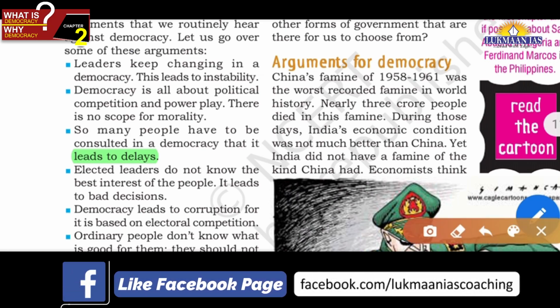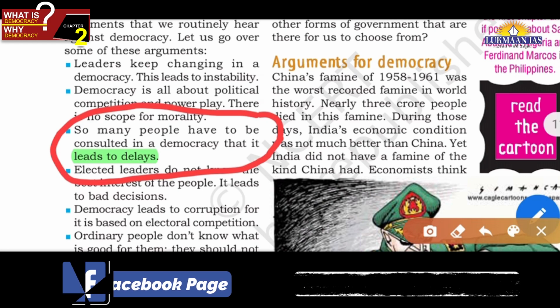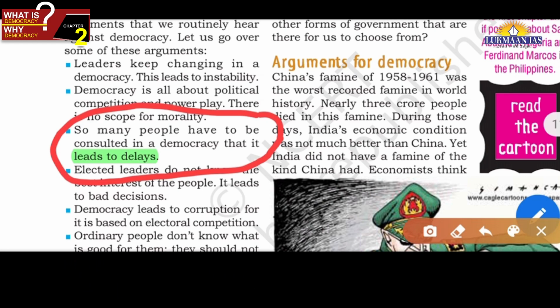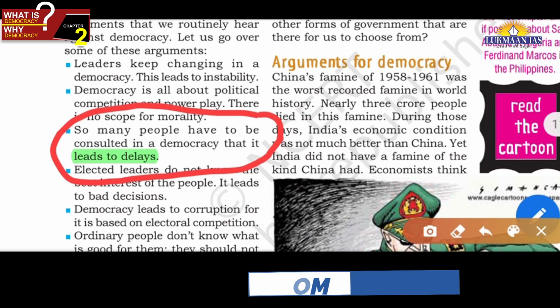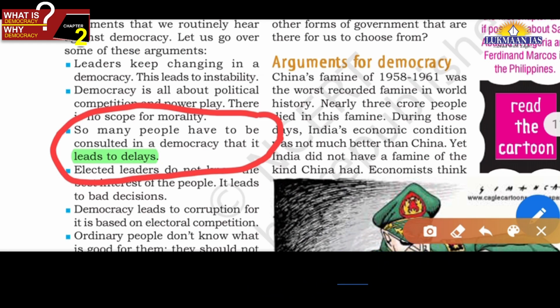Then people have to be consulted in a democracy. There are so many deliberations, discussions, dialogues, and this leads to delay. So there is delay in policy making, there is delay in decision making, and we can see how many years have been taken to pass some very important bills. Okay, for example, the Jan Lokpal bill, from the 1960s it started getting debated and could be finalized only recently. Okay, so decision making gets delayed.